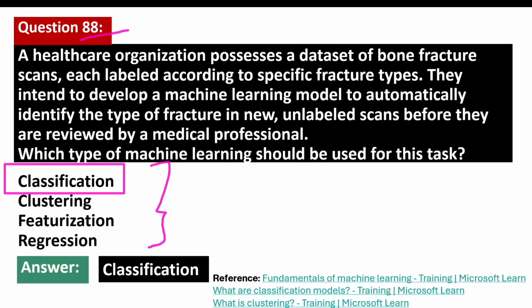Classification is used to predict categories of data. It can predict which category or class an item or data belongs to. In this example, a machine learning model trained by using classification with labeled data can be used to determine the type of bone fracture in a new scan that is not labeled already.